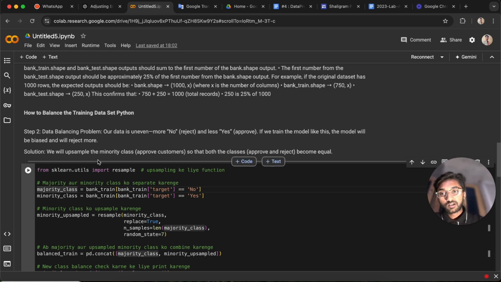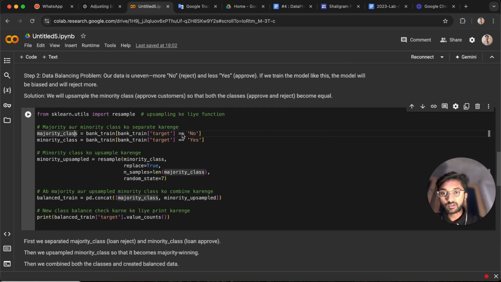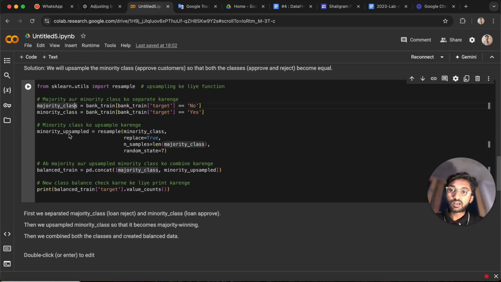The solution: by using the concept of resampling or upsampling the data, we can solve this problem. We will upsample the minority class. The minority class is our yes class, because yes is less frequent, so both classes, approved and rejected, become equal. Firstly we divide the data into the minority class and majority class, and we upsample the minority class. We resample the minority class by using this method, with replace equal to True, which means we can duplicate the data, n_samples equal to the length of the majority class, and random_state equal to 7.